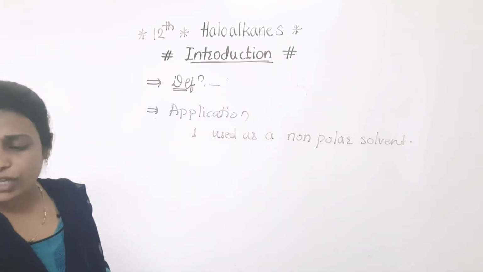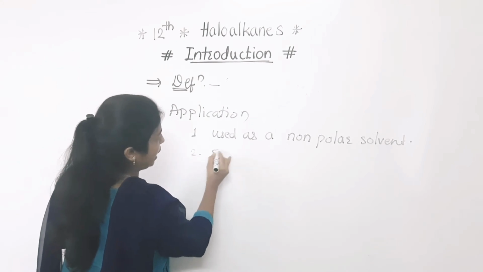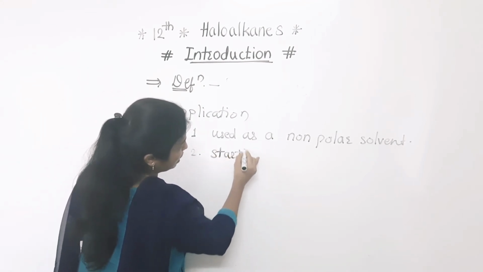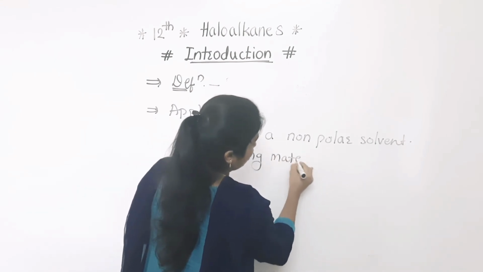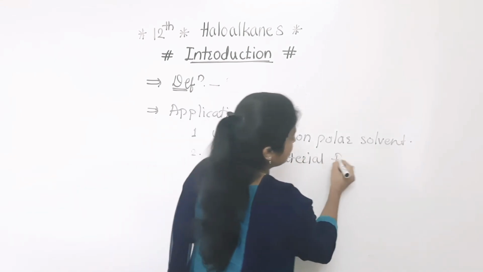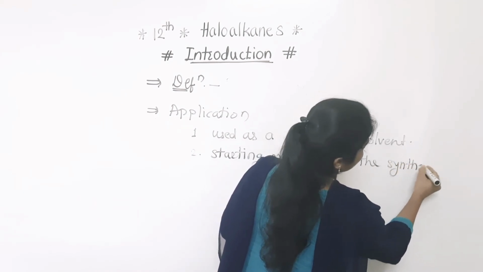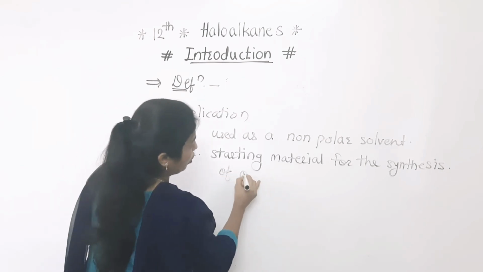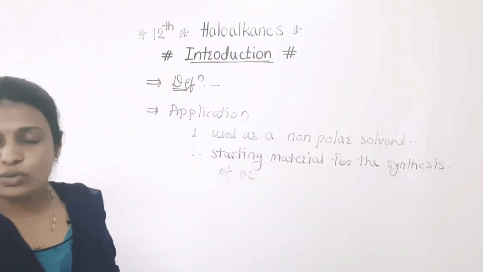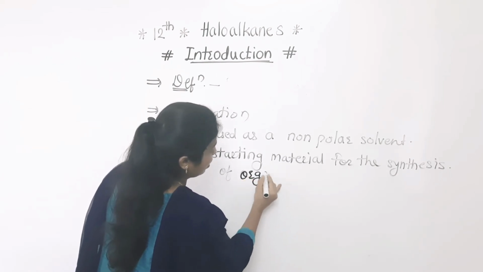Second application: it is used as a starting material for the synthesis of organic compounds.